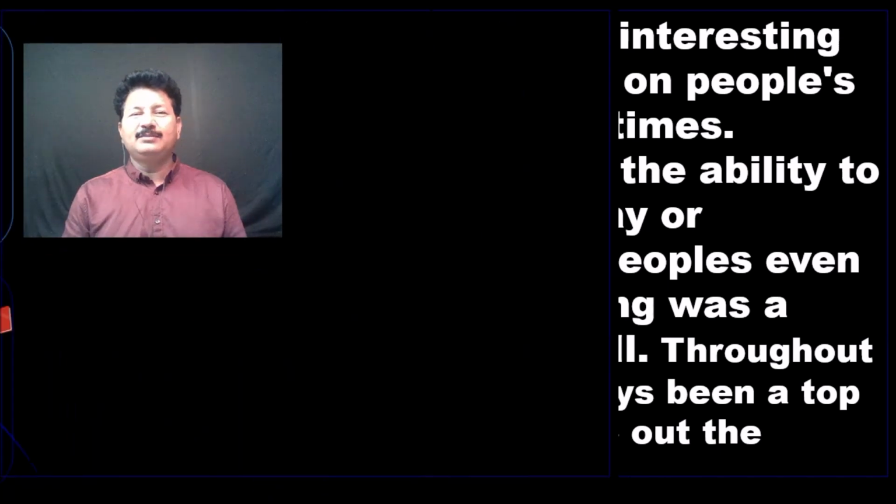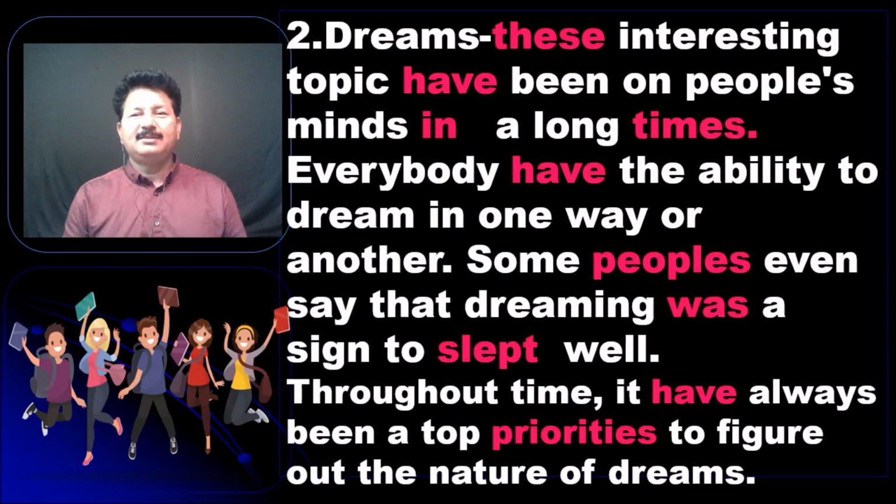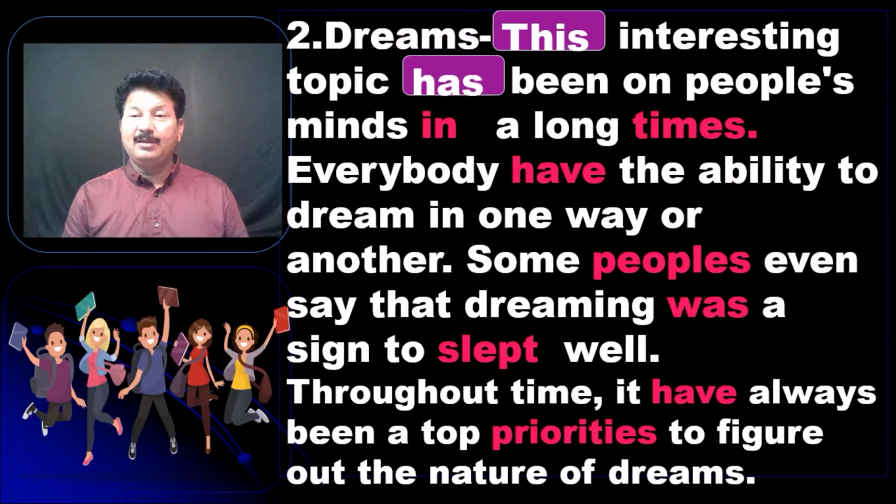Well, here we go. Dreams. The first mistake is "these". We're not talking about only a particular topic of dreams, so we say "this interesting topic". So it will be "has been on people's minds for a long time".